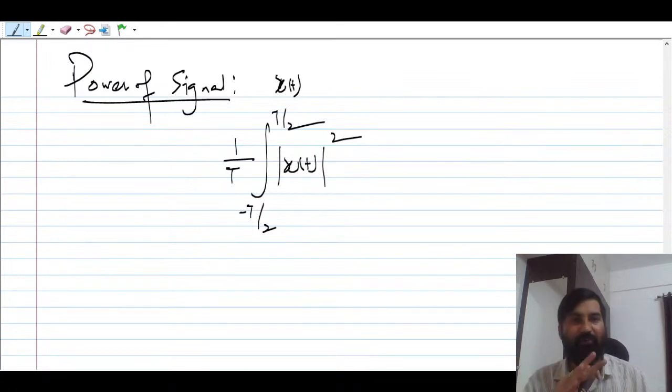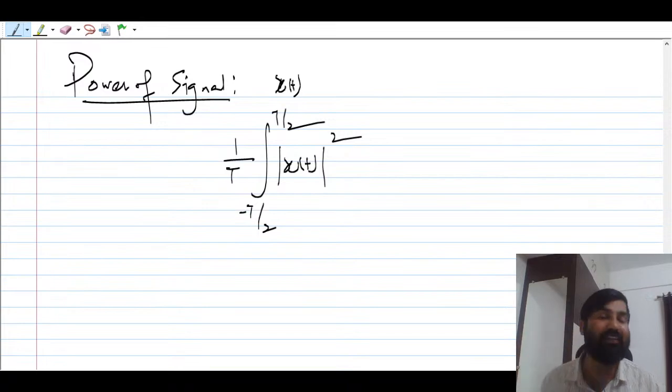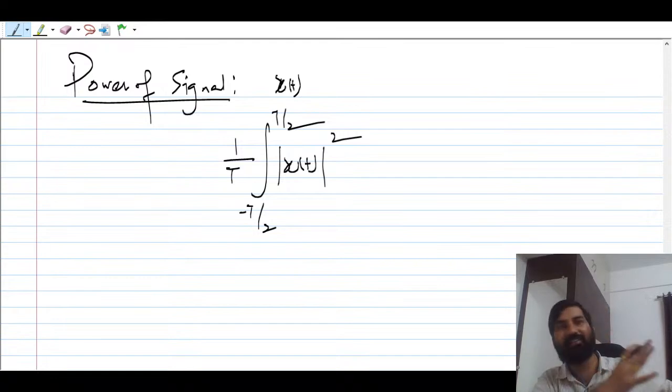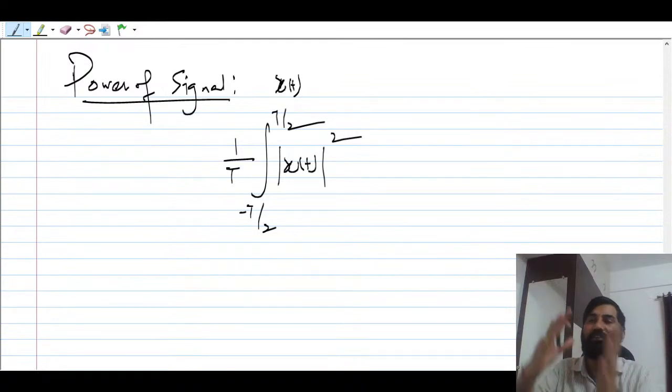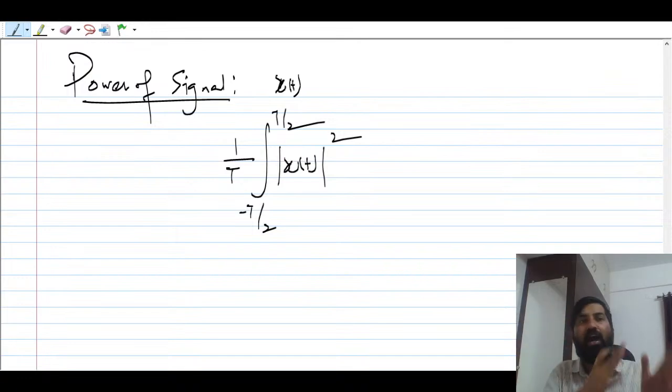I think everybody might have heard about a periodic signal, which is an everlasting signal from minus infinity to infinity. A periodic signal repeats after a certain time interval. After some small time, capital T, that signal will get repeated. That is known as a periodic signal, and that capital T is known as the fundamental period.